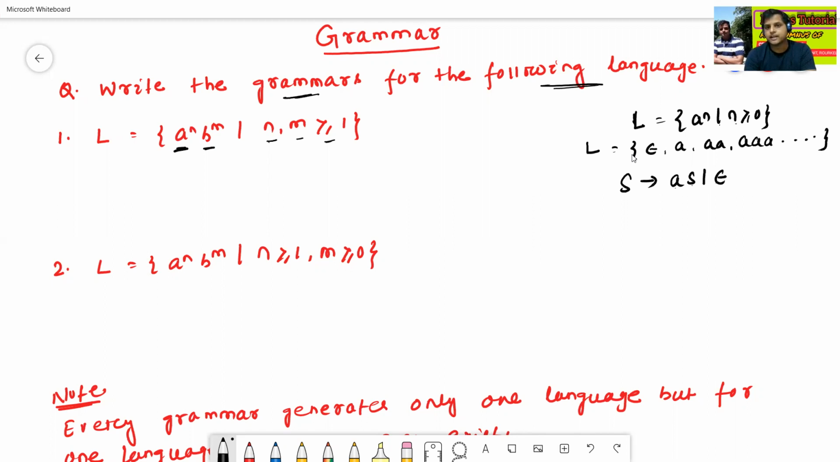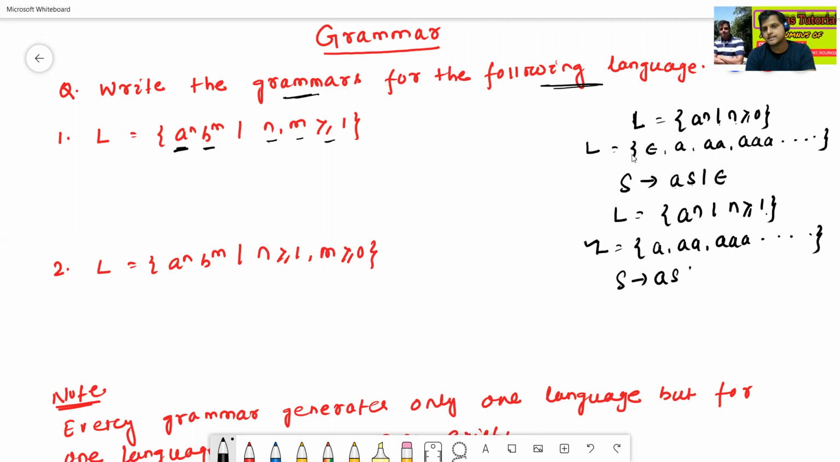Similarly, for the language L equals a to the power n, n is greater or equal to 1, the language will give the strings like A, double A, triple A, like this. For this language, the grammar is S to AS or A. The minimum string here is A, but in the previous one the minimum string is epsilon. That means how to get S to AS or epsilon? Because the first string is epsilon, so S to epsilon.